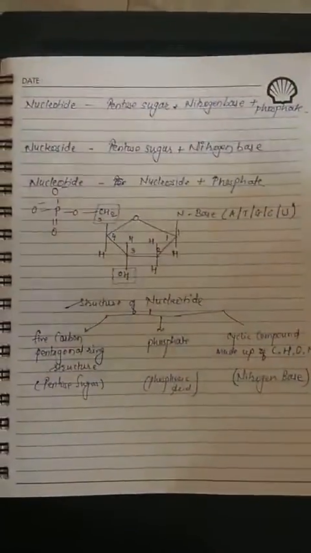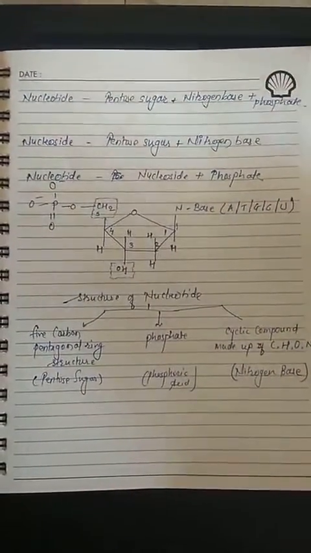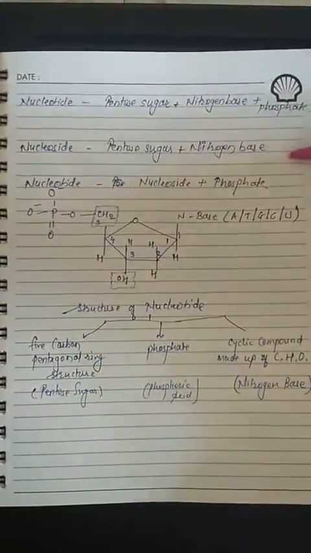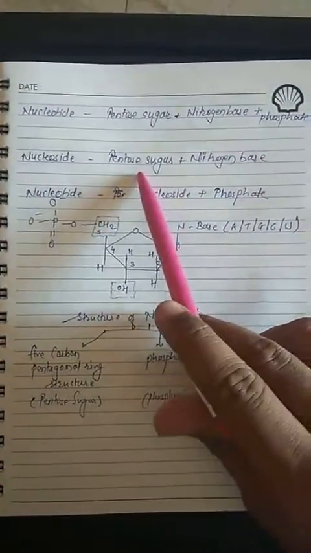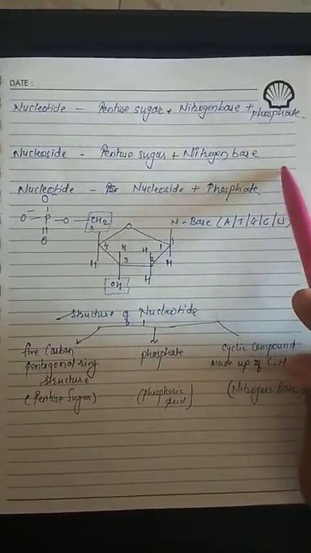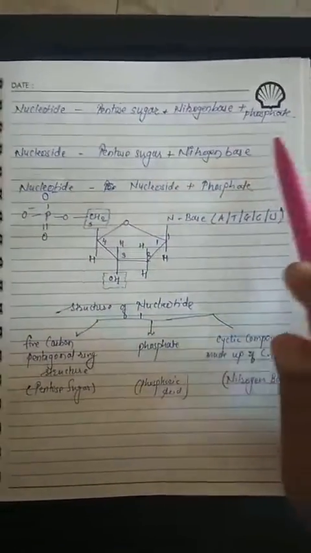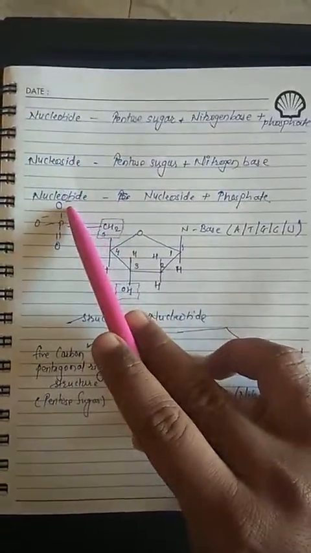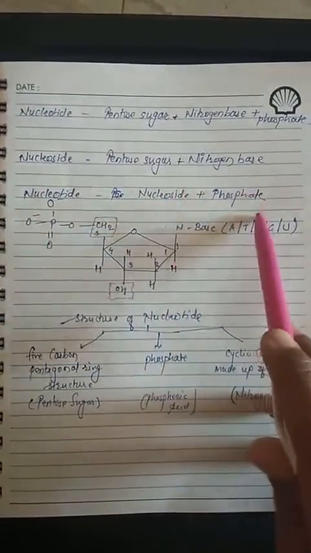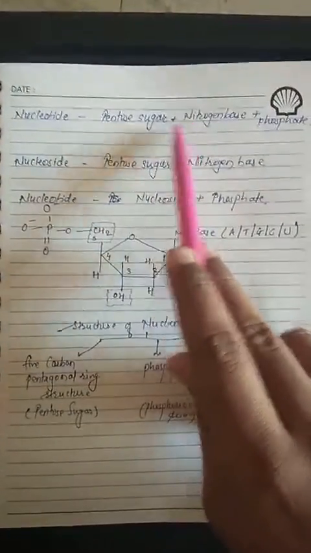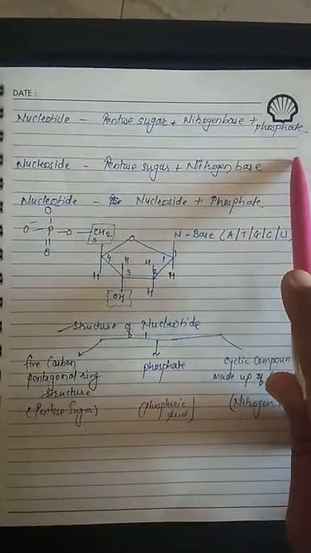Before moving further, let's understand some basic terms. A nucleoside is a pentose sugar and a nitrogen base. The pentose sugar will be ribose or deoxyribose, and the nitrogen bases will be adenine, guanine, thymine, cytosine or uracil. Nucleotides are the nucleoside plus the phosphate. In short, a nucleotide is the pentose sugar, nitrogen base and phosphate.